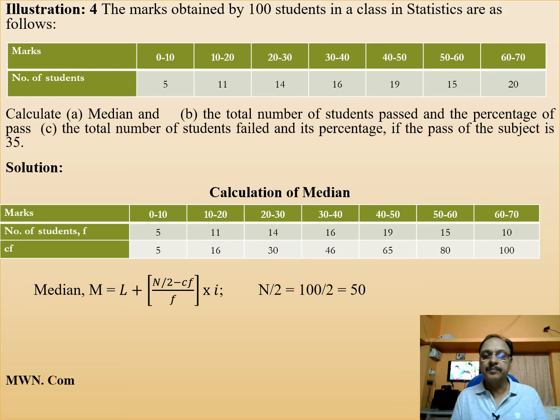Then n by 2, that is 100 by 2, is 50. That 50 lies in the class interval 40 to 50, because cumulative frequency 50 is in 65, not in 46.